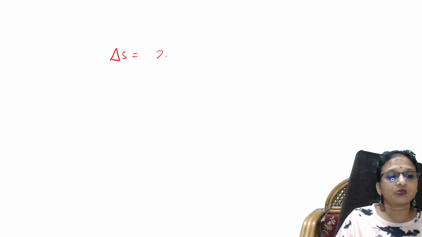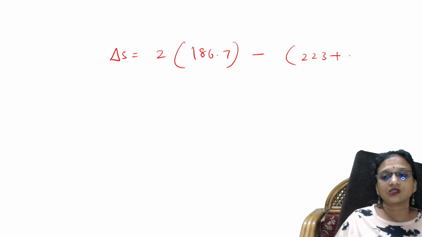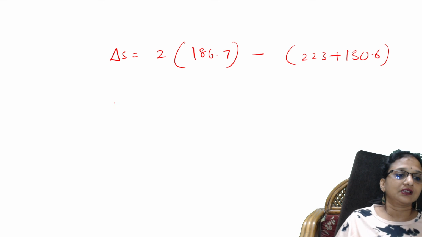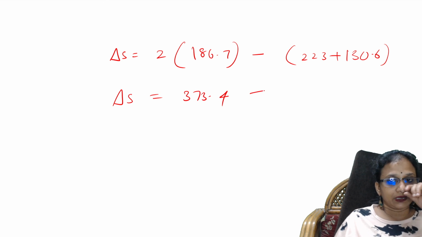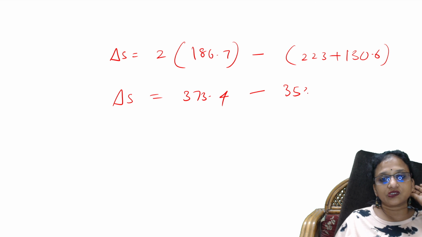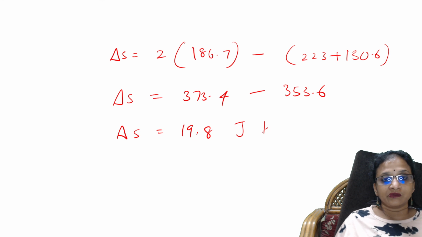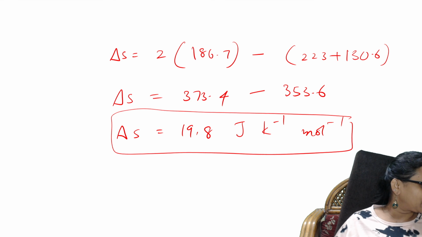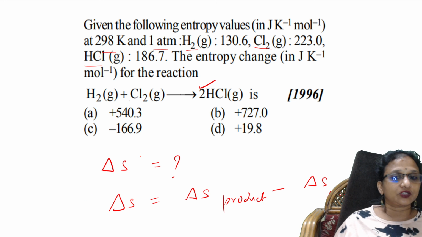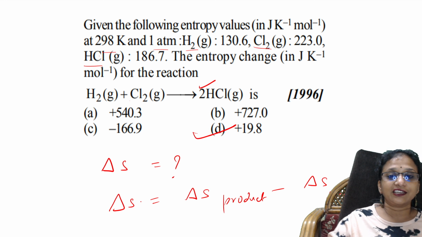Delta S is equal to product coefficient 2 into 186.7, minus 223 plus 130.6. So if I calculate, 2 into 186.7 is 373.4. And 223 plus 130.6 becomes 353.6. So delta S is almost plus 19 J per Kelvin per mole. This is your entropy change. Go back to the options and check. Yes, the option is almost plus 19. Perfect. Right? Okay. All right, students.